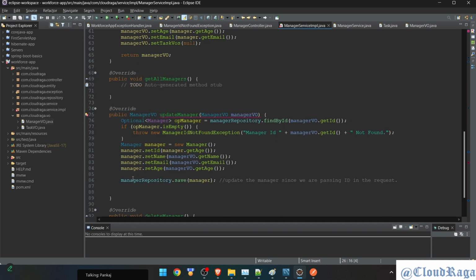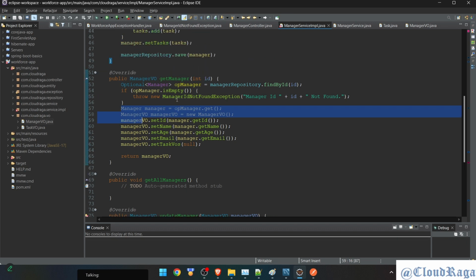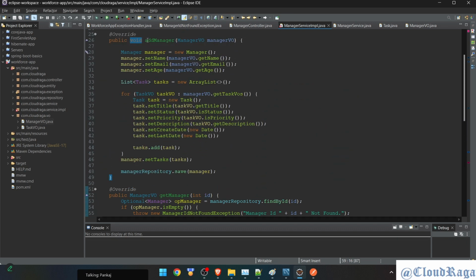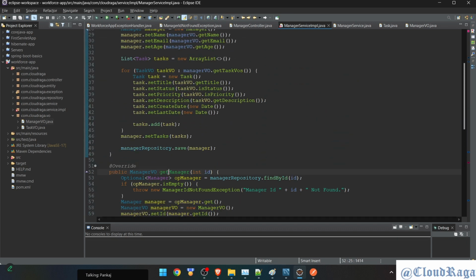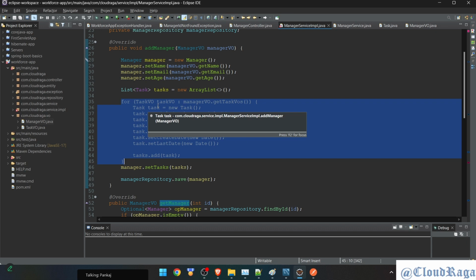So we'll copy something from here, if we get it. So you guys can see I have written two endpoints, one for add manager, next for get manager. So I took some code from here. I'm not taking task. As I said, this is my approach. So I want to keep it separate. For task related updates, it will happen in a different endpoint.